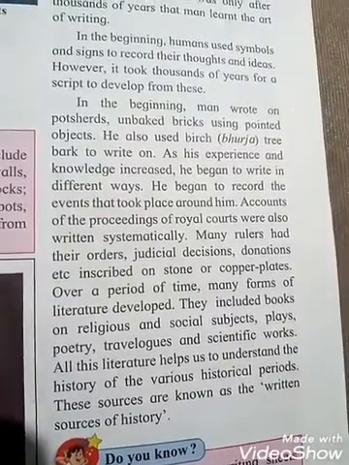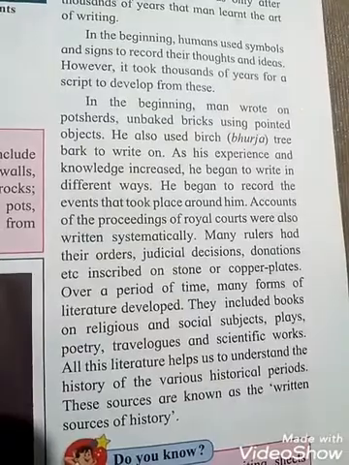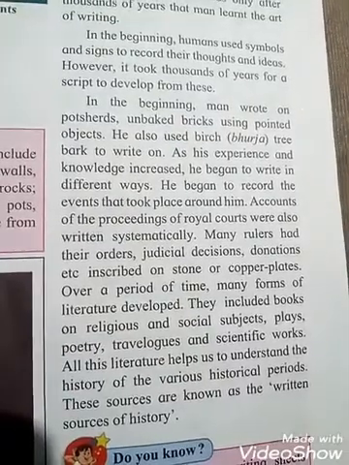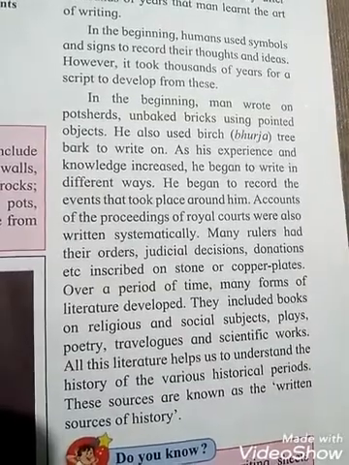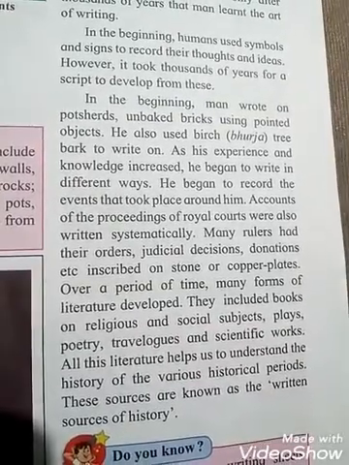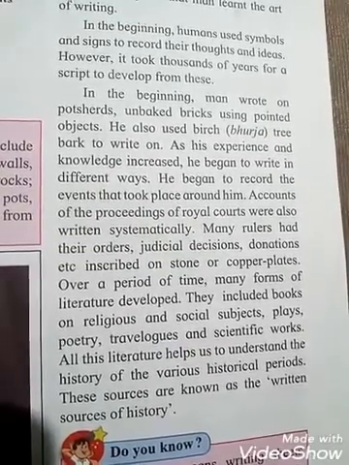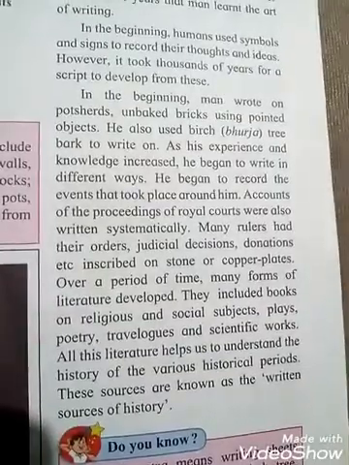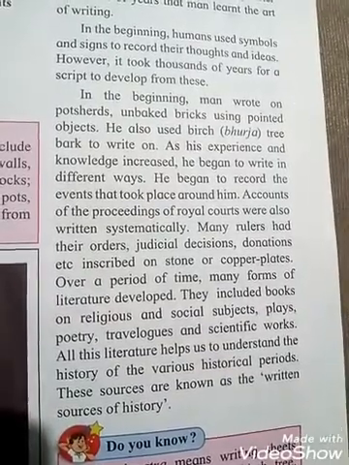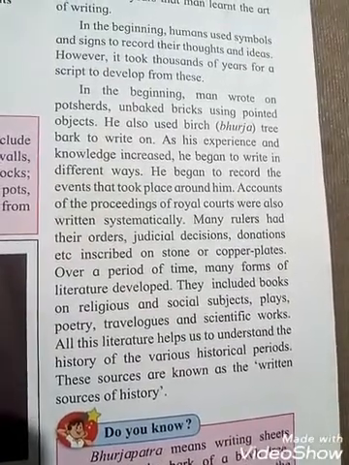See, students, accounts of the proceedings of royal courts, meaning kings, were also written systematically, in a proper way. At that time, many rulers had their orders, judicial decisions, donations, etc. inscribed on stone or copper plates. Over a period of time, many forms of literature developed. Afterwards, students, many books were written by hand.